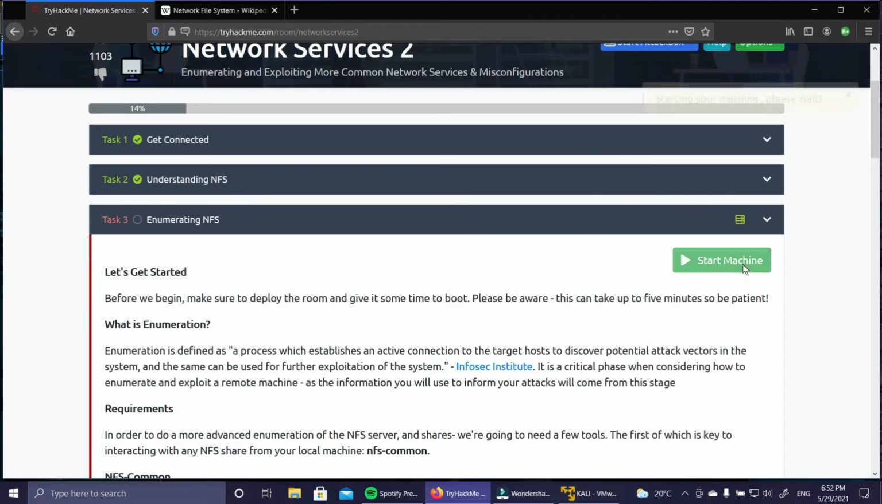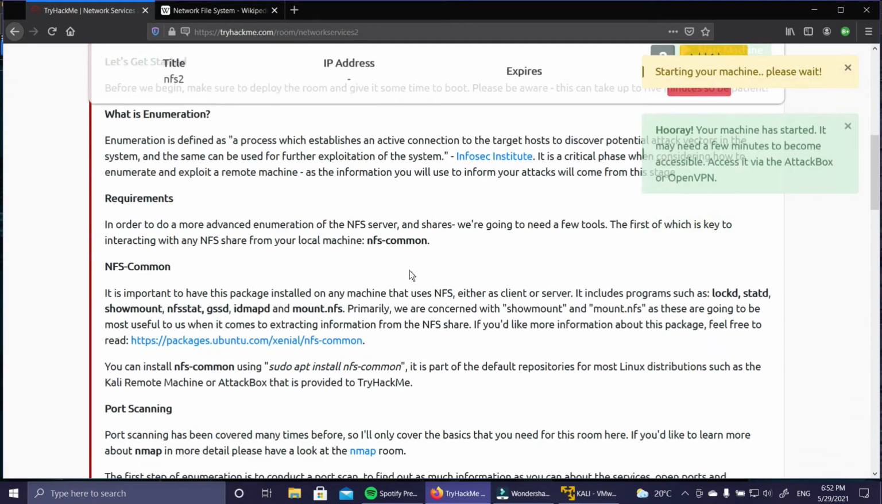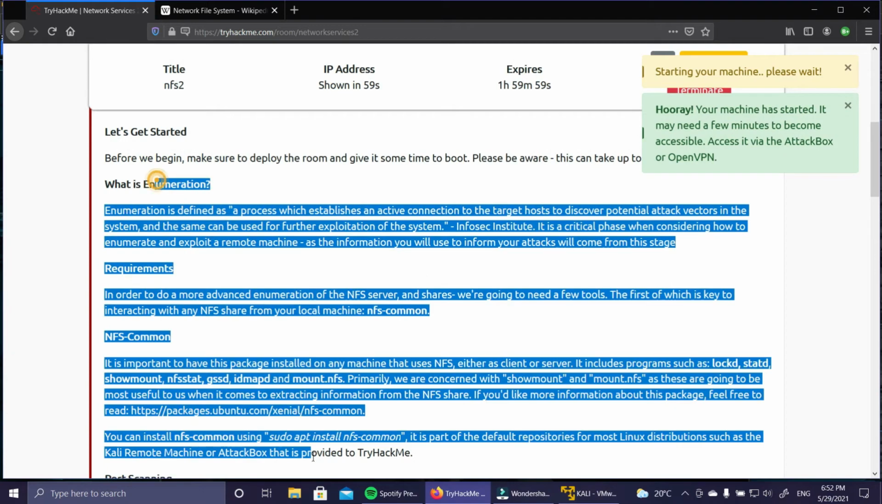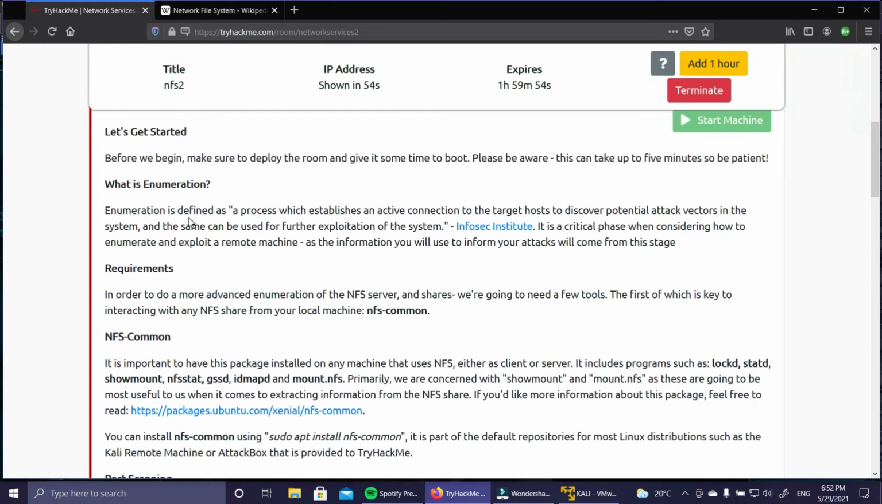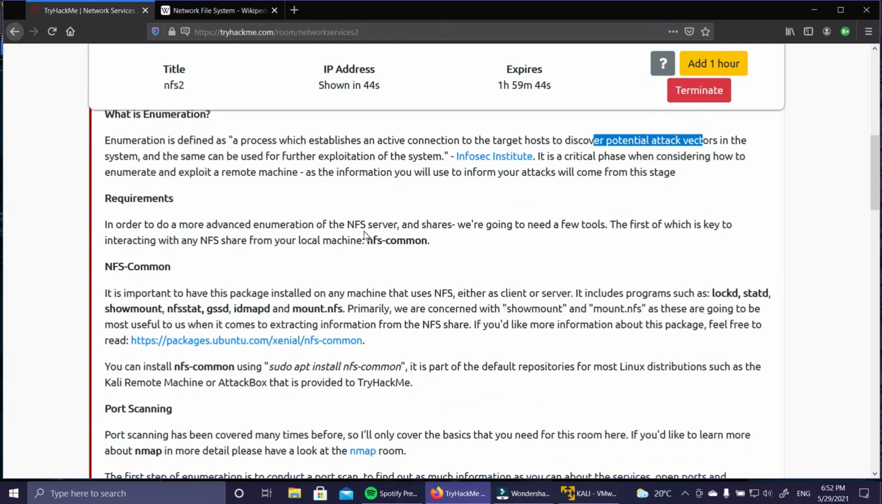Now, first of all, start the machine because it will take a minute or so. And here we will see the process we are going to use. In enumeration, a process establishes an active connection to the target host to discover potential attack vectors. The requirement is that the first key to interacting with an NFS share from your local machine is nfs-common.